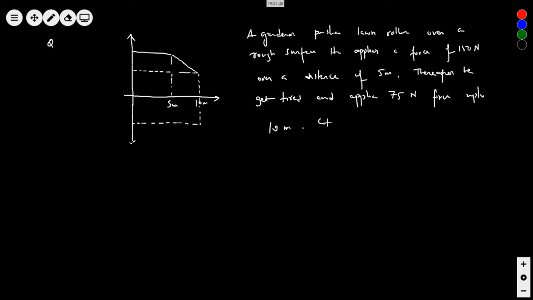So complete the graph for applied force and frictional force.